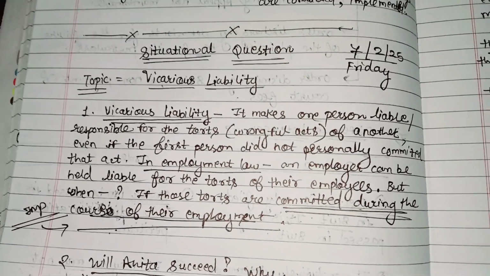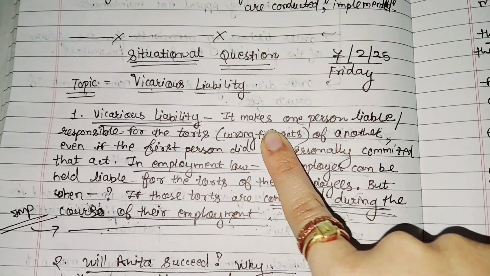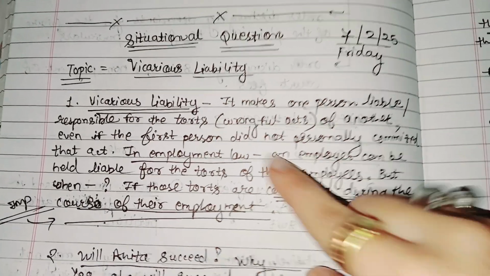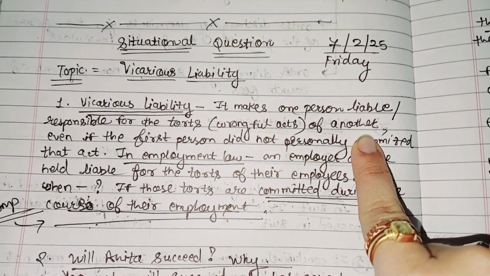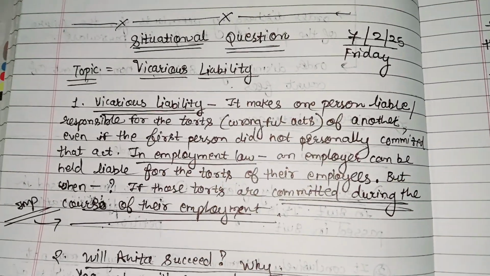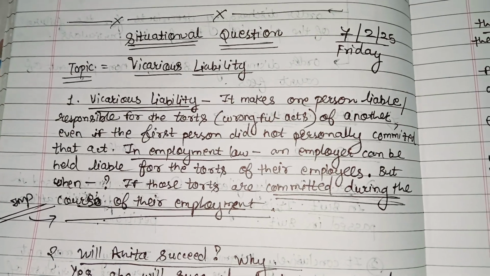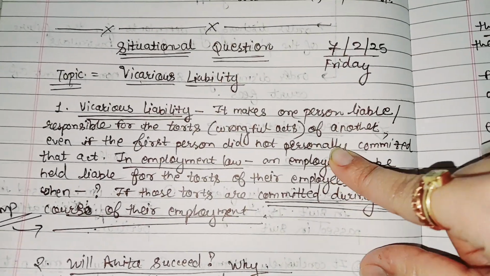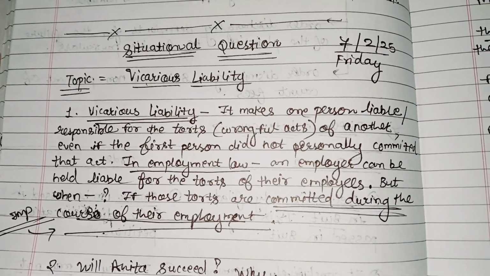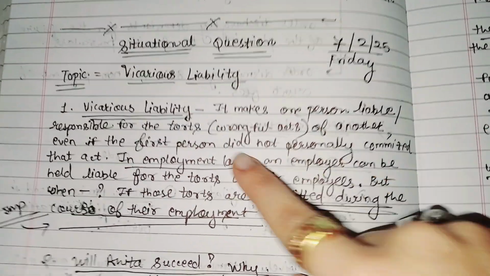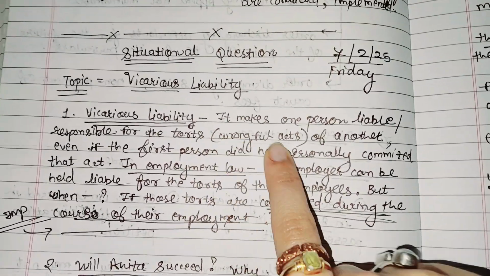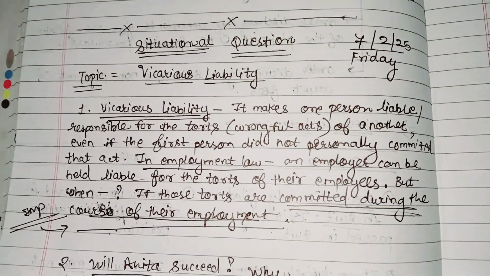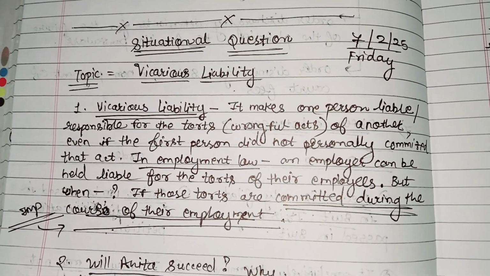So what is vicarious liability? Vicarious liability makes one person liable or responsible for the torts, meaning the wrongful acts, of another person, even if the first person did not personally commit that act. Though the person has not committed that act, that person will be responsible for the acts of another. That is vicarious liability. In employment law, an employer can be held liable for the torts of their employees.